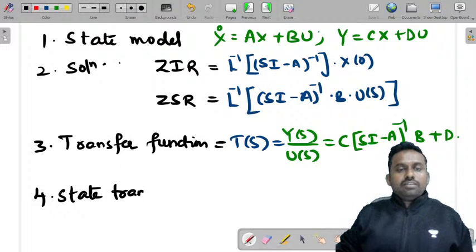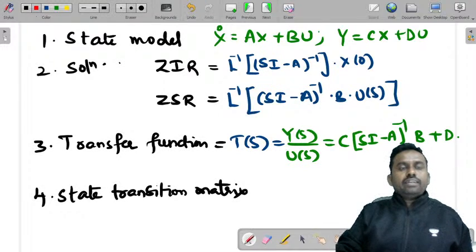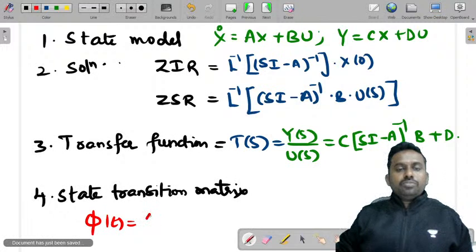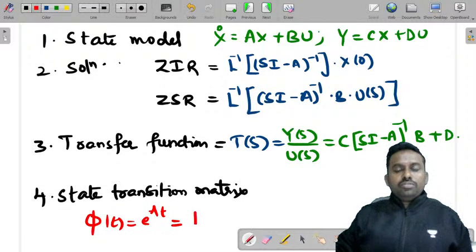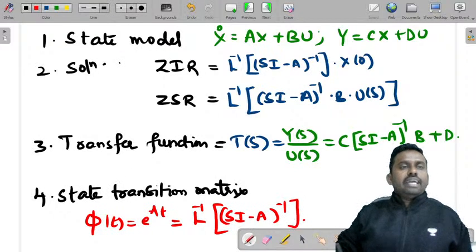The state transition matrix can be written as phi of t is equal to e power At is equal to Laplace inverse of (sI minus A) inverse. So this is part 1 of unit 5.